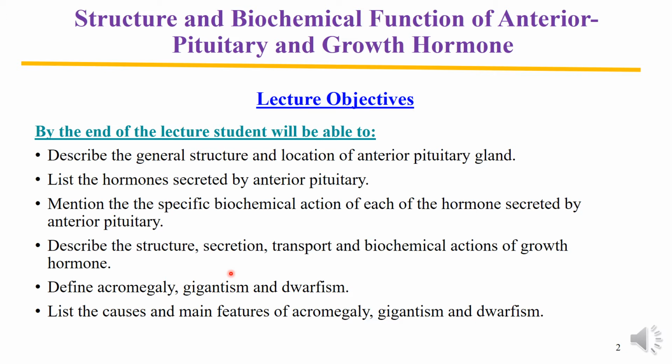Then the last two points are concerned with the abnormalities or disorders of the anterior pituitary. These are acromegaly, gigantism and dwarfism. We will see their causes, features and some possible treatment. So these are the objectives. At the end of the lecture, I am sure that you will be able to discuss this topic according to these objectives.